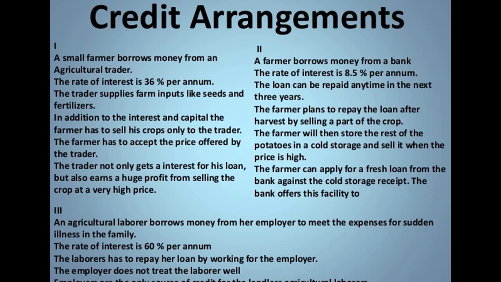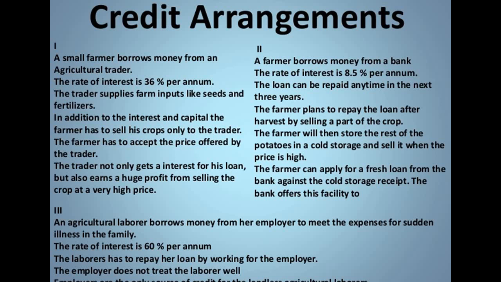So in this situation, the farmer is borrowing money from a moneylender and from an agricultural trader as well. The rate of interest that the moneylender has charged is 60% per annum. But when he borrows from the trader, he has to pay 3% per month at the beginning of every cropping season.